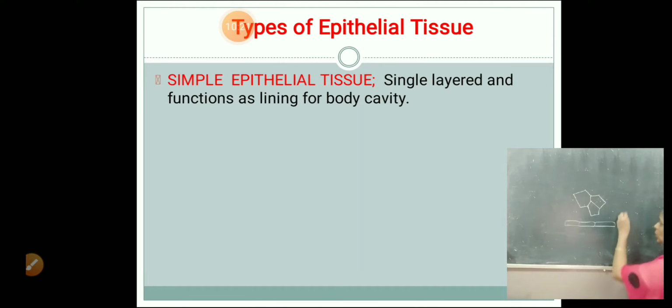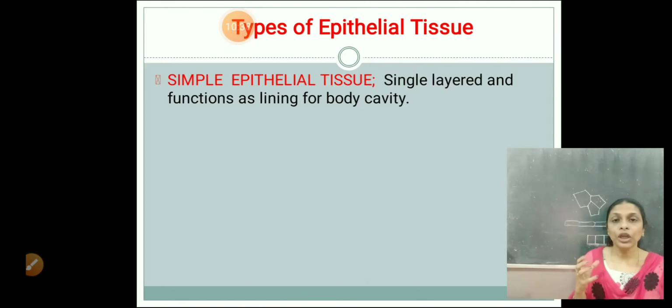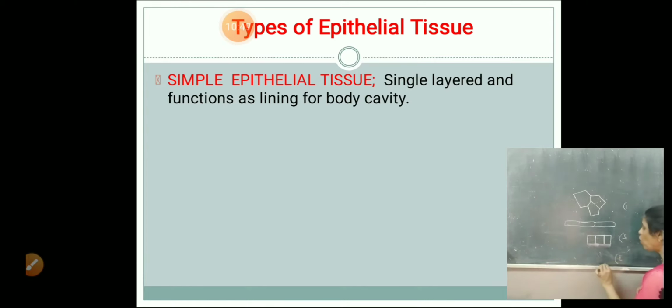Now, so this is the first type. Second type, sometimes the cells are found cube-like. You find cube-like cells arranged on a basement membrane. Cube-like cells. Okay. And this type of cube-like cells which are arranged on the basement membrane, they are called as cuboidal epithelium, simple cuboidal epithelium or stratified cuboidal epithelium if it is multi-layer. And the third type of cells are tall pillar-like cells like this. Tall pillar-like cells, columnar epithelium. So the third type of cells are columnar epithelium, which are tall pillar-like cells.